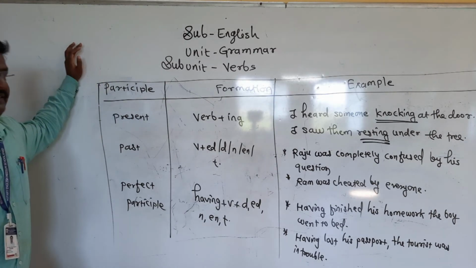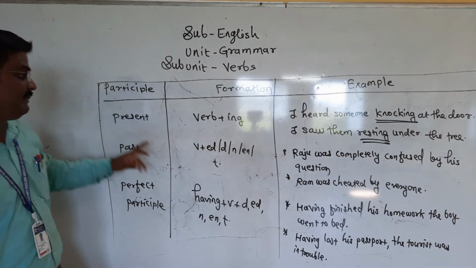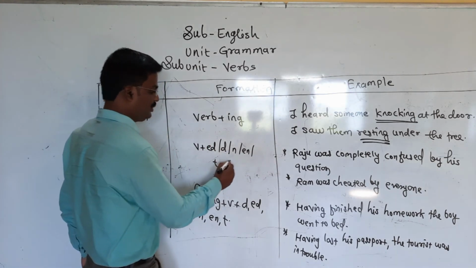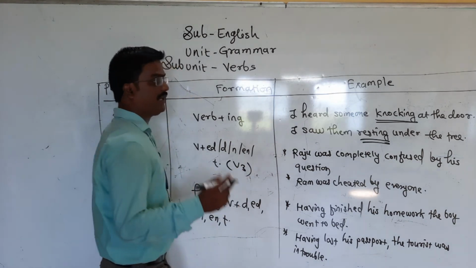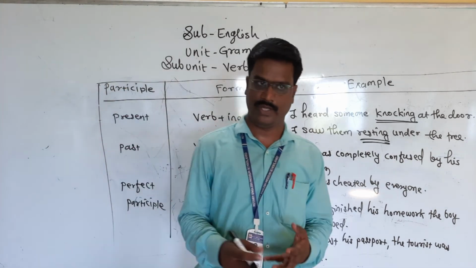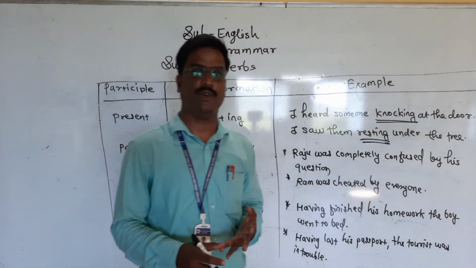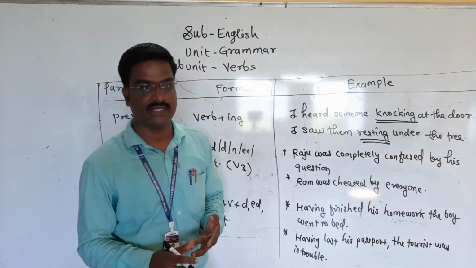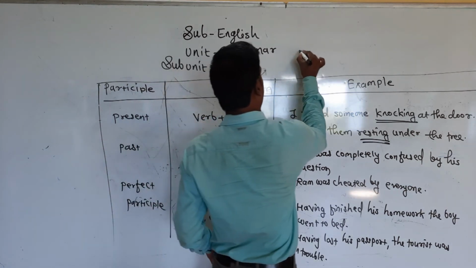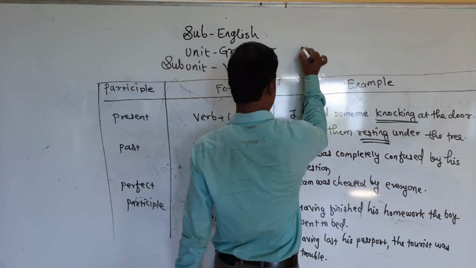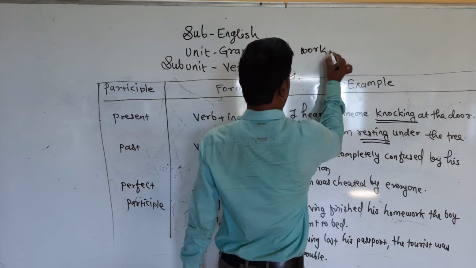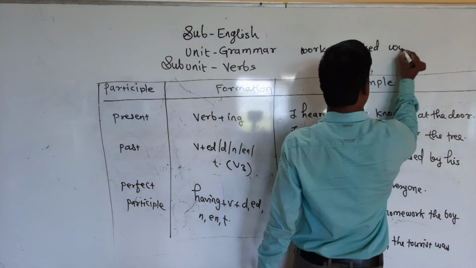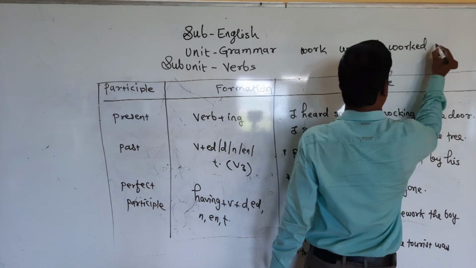Now the next form is the past participle. Past participle means the third form of the verb, V3. You know that there are three forms of the verb. The main verb is called the root form. The second form is the past form. Then the third form is called the past participle form. For example, I am taking one example: work, working.